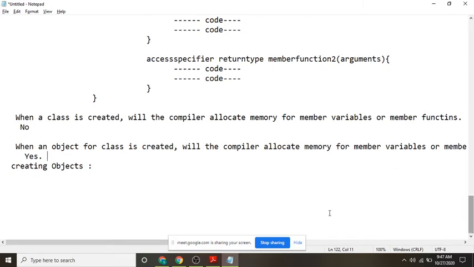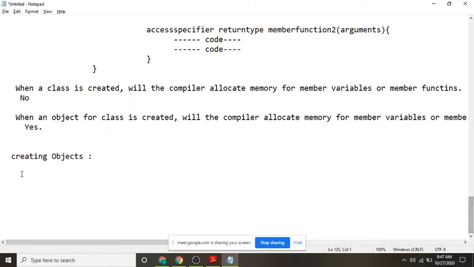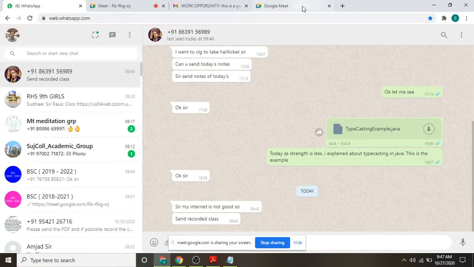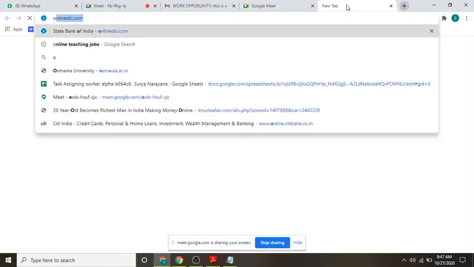Then how do you create objects? How do you create objects in C++? Can anyone tell how you create objects?